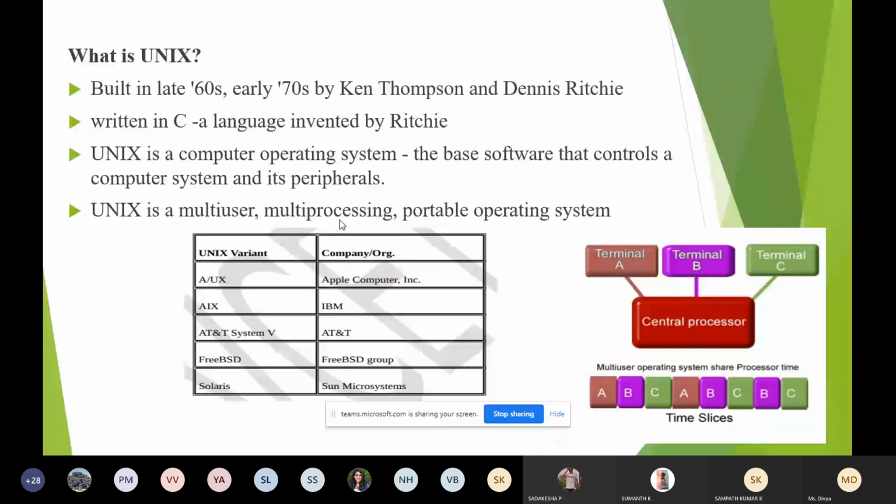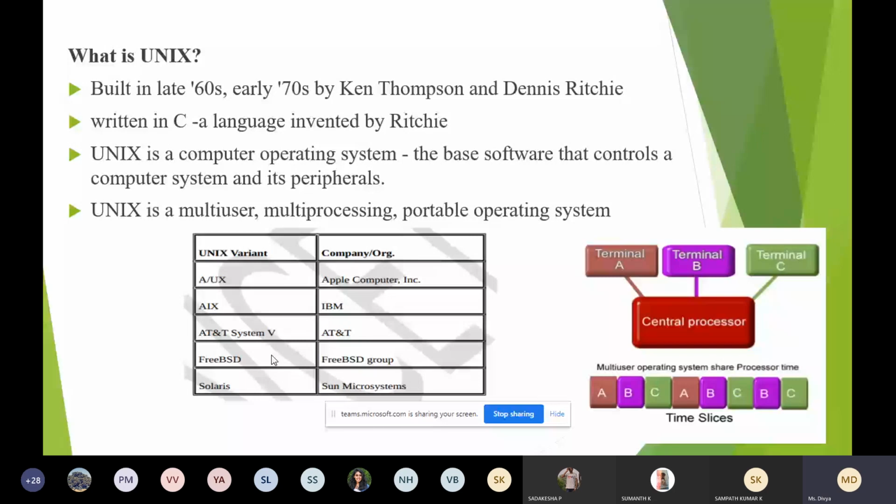Coming to the versions or variants of Unix. We have different versions of Unix. You can see here A/UX, AIX, which are developed by different companies: Apple, IBM, AT&T Laboratory, Sun Microsystems, Solaris. You might have heard about these few operating systems. These all are Unix versions, variants of Unix operating systems.